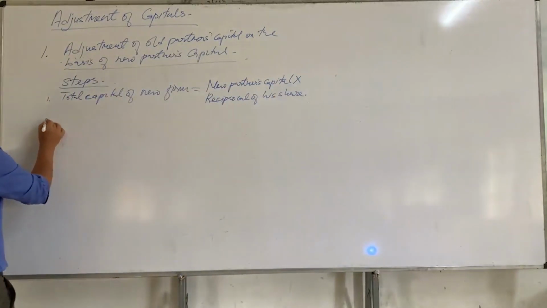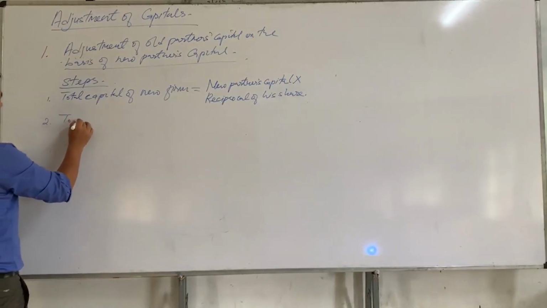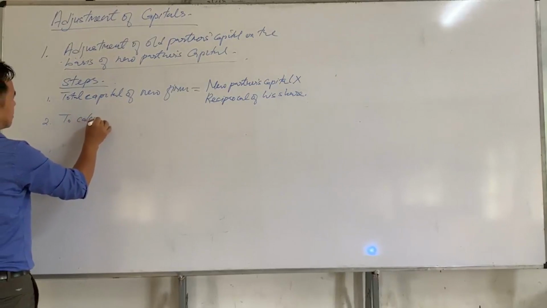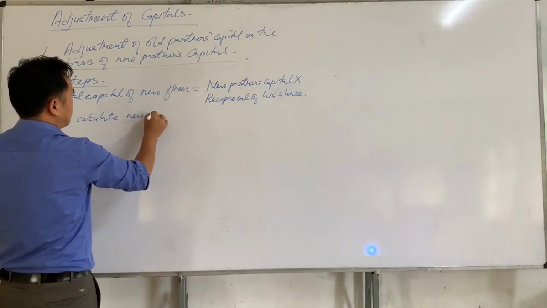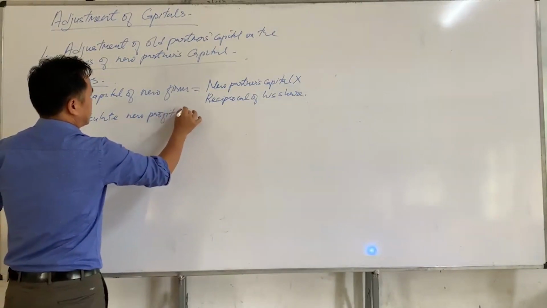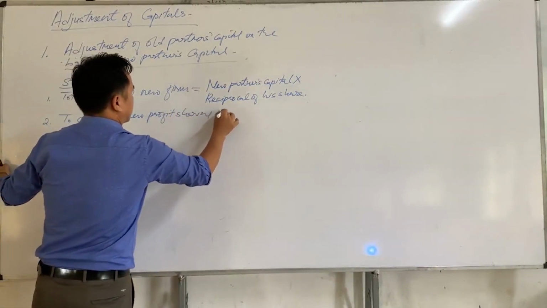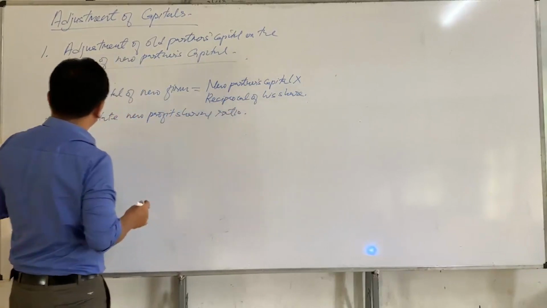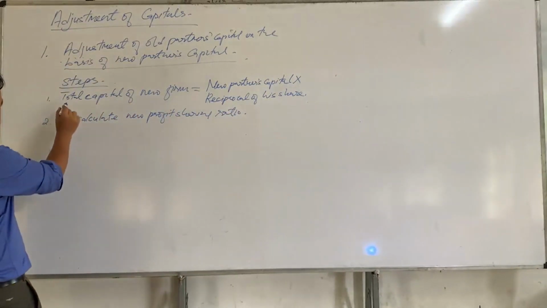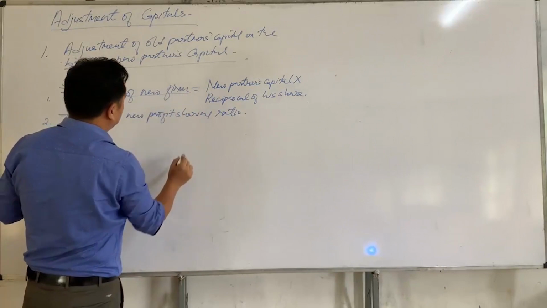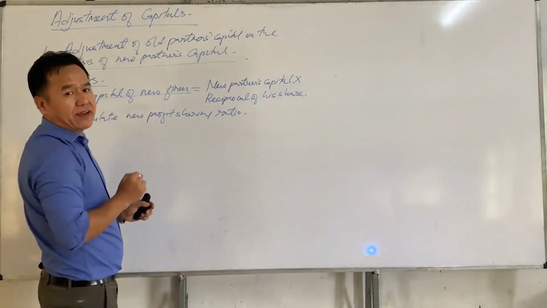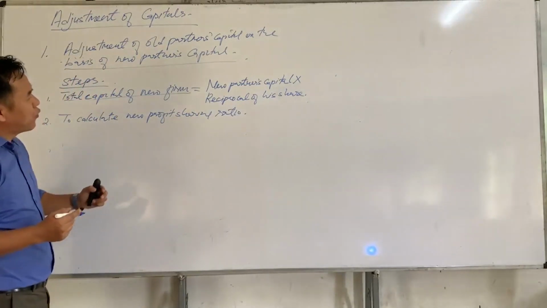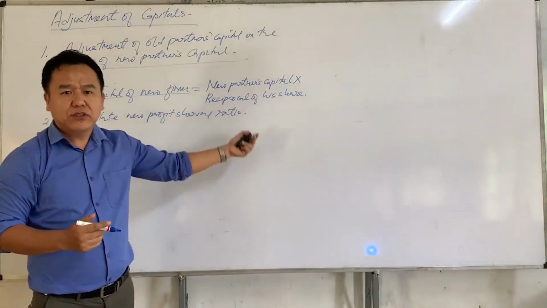The second step is to calculate the new profit sharing ratio. And the third step is distribution of the total capital of the new firm among all partners in their new profit sharing ratio. By doing so, we will get all partners' new capital.